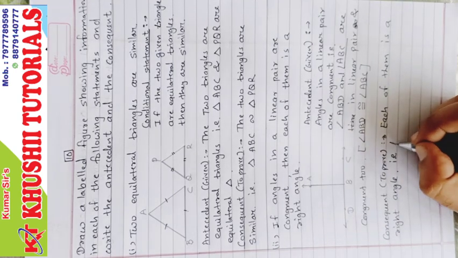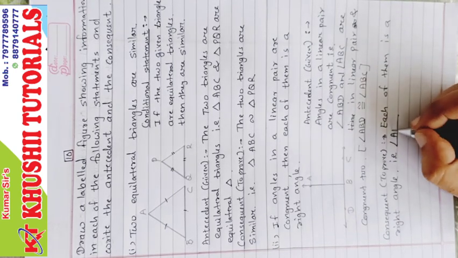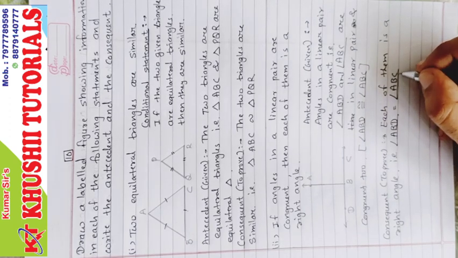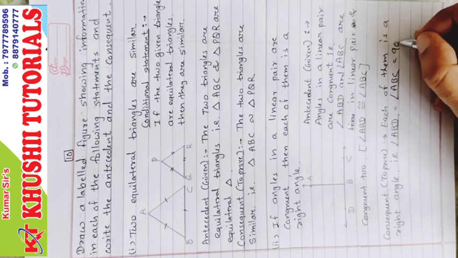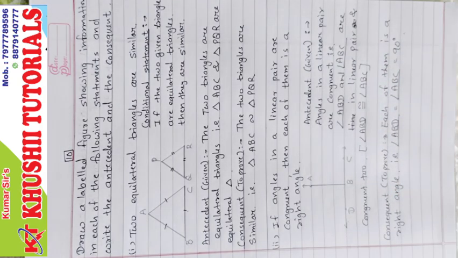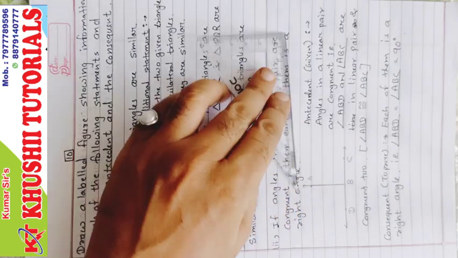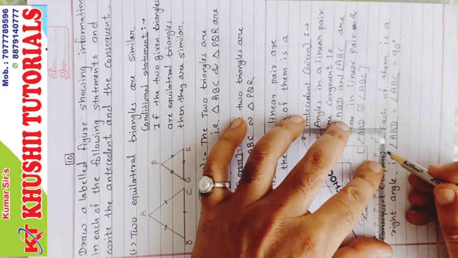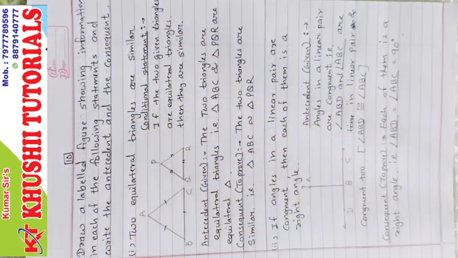That is angle ABD equal to angle ABC equal to 90 degrees. We have to prove that these angles are 90 degrees. Correct? Now what we will do, we will underline the antecedent and consequent. So antecedent and consequent, that is to prove.